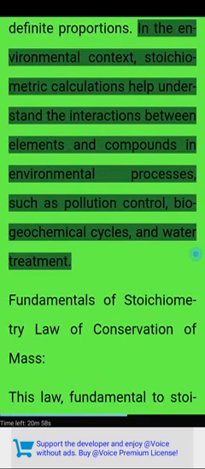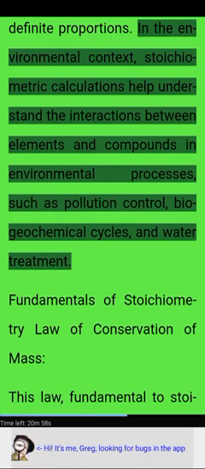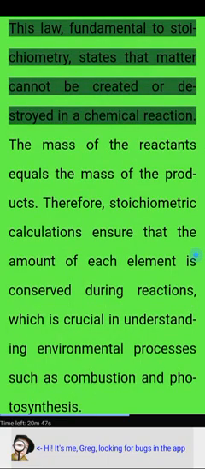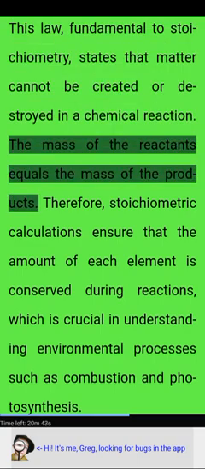In the environmental context, stoichiometric calculations help understand the interactions between elements and compounds in environmental processes, such as pollution control, biogeochemical cycles, and water treatment. Fundamentals of stoichiometry. Law of conservation of mass. This law, fundamental to stoichiometry, states that matter cannot be created or destroyed in a chemical reaction. The mass of the reactants equals the mass of the products.